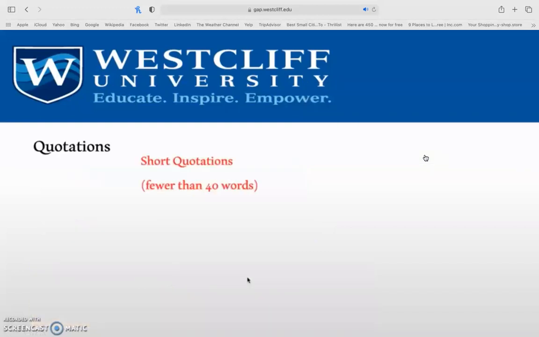So with quotations in your paper, you can incorporate short quotations, which is fewer than 40 words, or a long quotation, which is 40 words or more. I will show you, I'll add a link here for long quotations, also known as block quotations, and how to incorporate those into your paper. But here we're going to focus on short quotations.